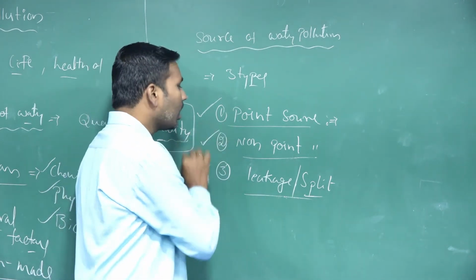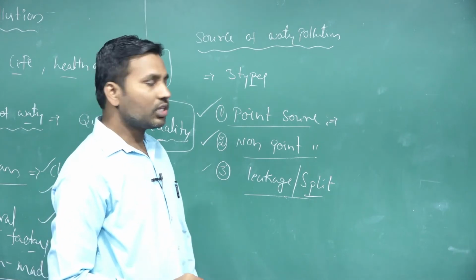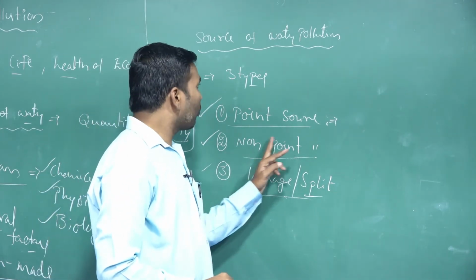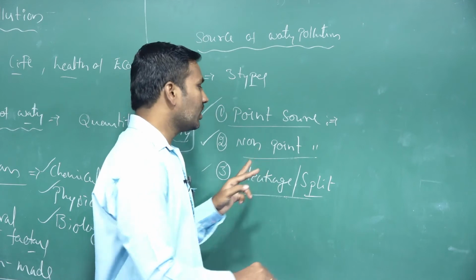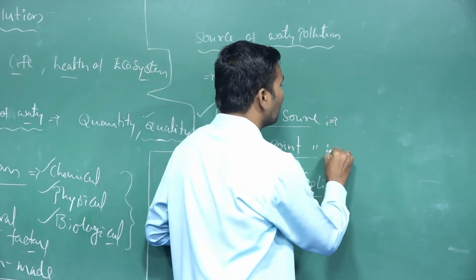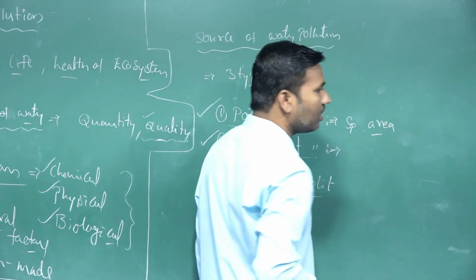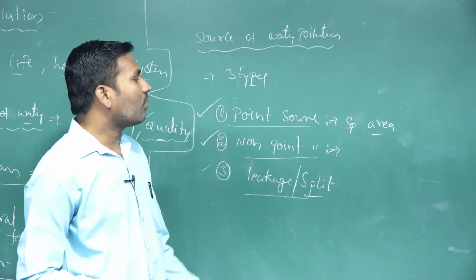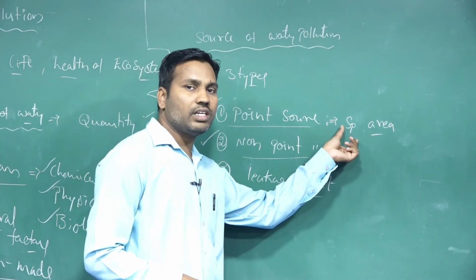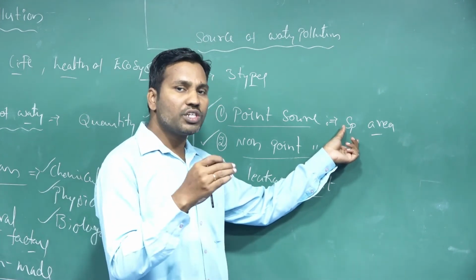The second one is non-point water pollution sources. Here there is no specific area. In point sources we can define one particular point, one particular region where pollution is occurring.